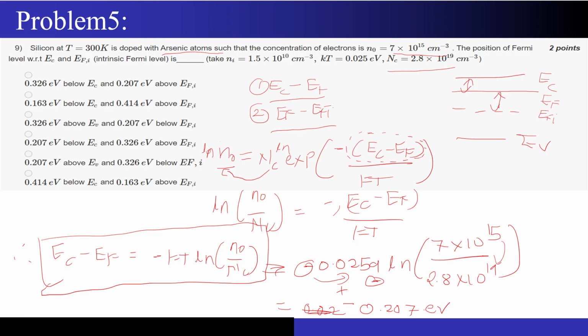Electron volts, okay? And let's do the sanity check whether this is making sense or not. This is EC minus EF, and the EC minus EF quantity should always be positive, correct? Because the Fermi level generally lies below the conduction band. So now let me see. This 0.207 is a positive term, and so we got the positive term. So this sanity check is confirmed now.